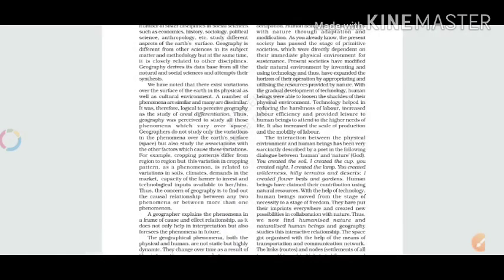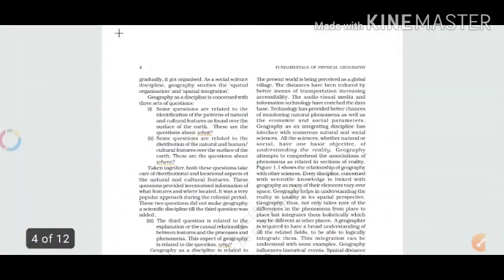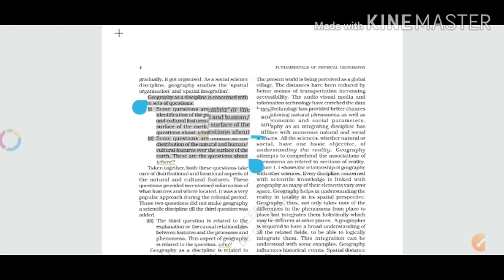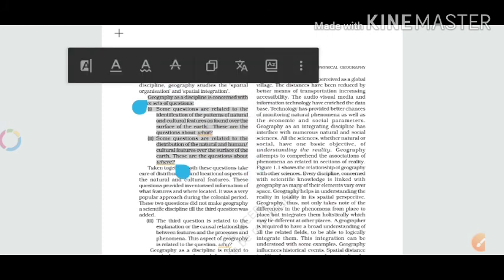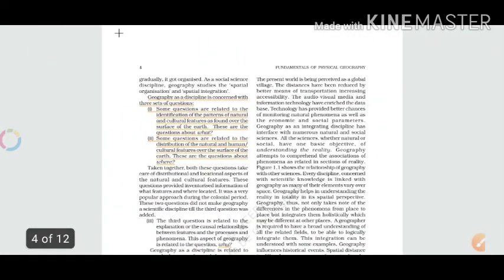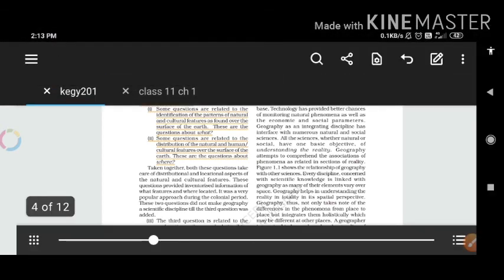On the next page, geography as a discipline. Just focus on this portion. Geography as a discipline is concerned with three sets of questions.